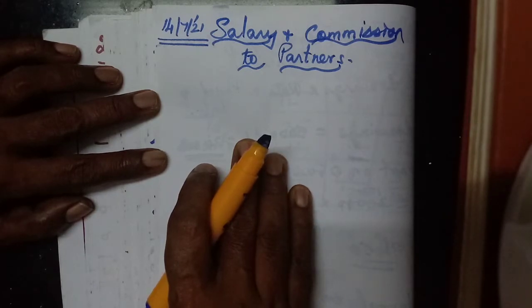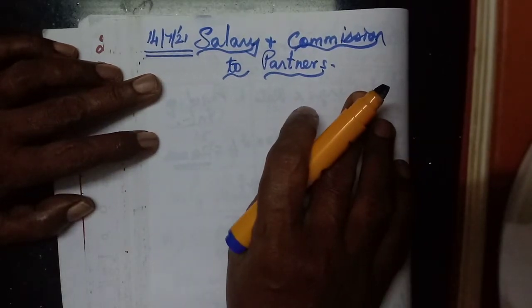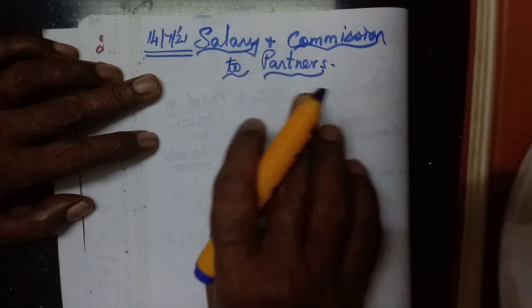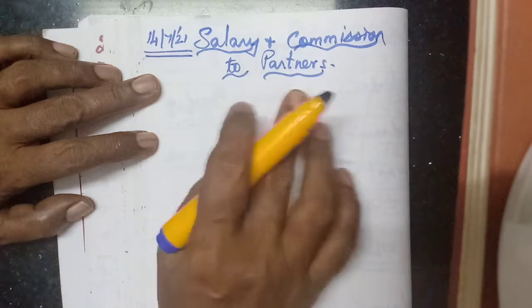The third chapter, isn't it? The partnership accounts, the first introduction. Okay, here many adjustments we have seen. Now we are going to learn about the salary and commission to partners.